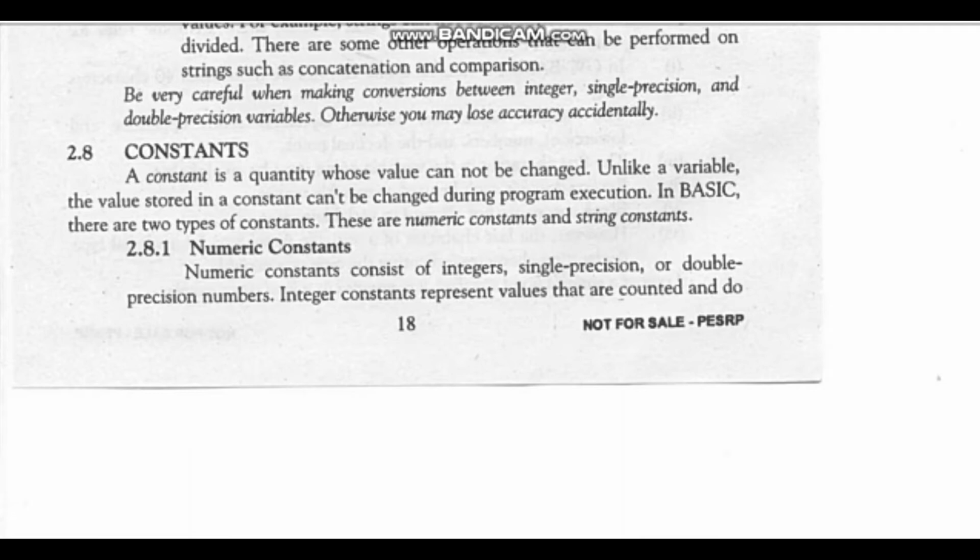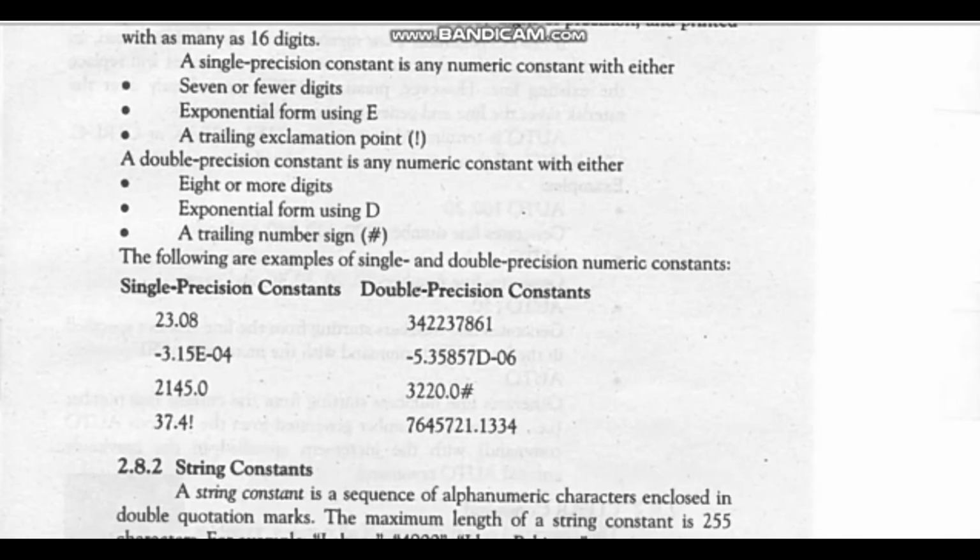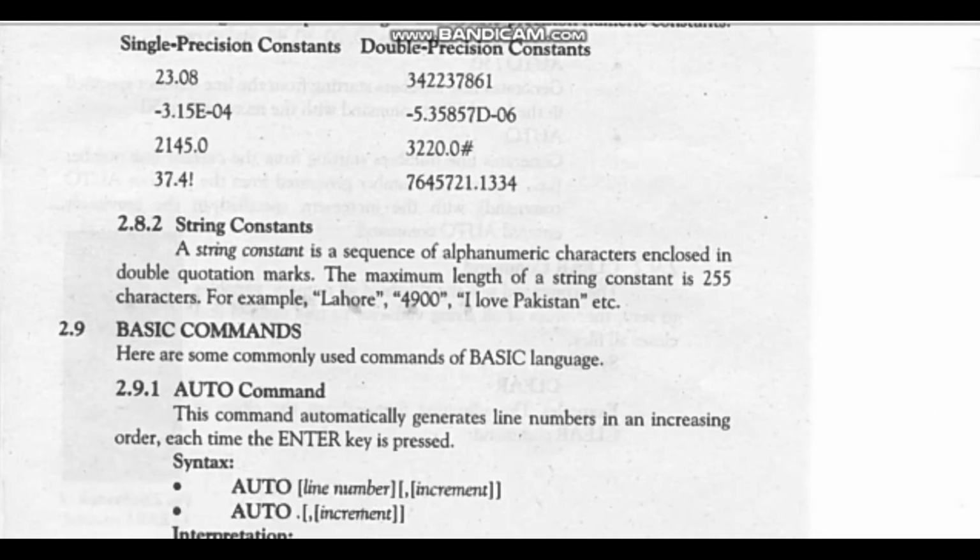If the type of a numeric variable is not specified, GW-BASIC considers it a single precision numeric variable. A single precision variable can handle values accurate up to 6 digits after the decimal point, and a double precision variable can be more accurate. Students, the second type is the string variable. A type of variable used to store string values is known as a string variable.